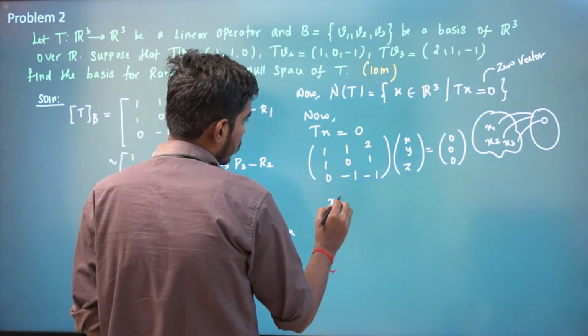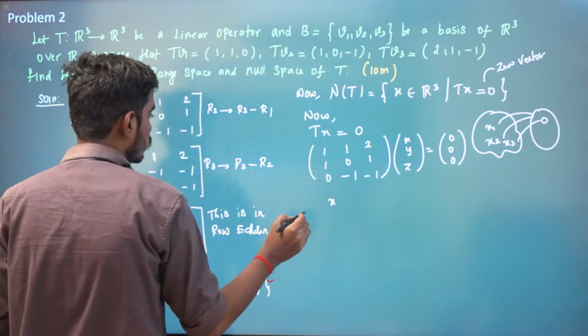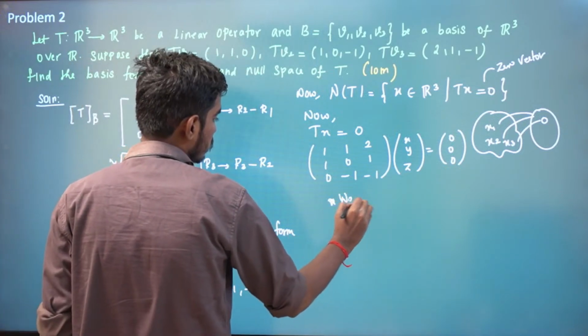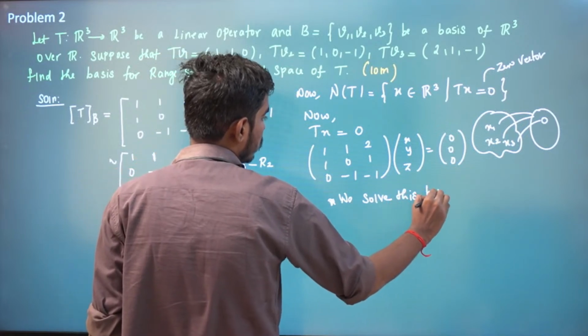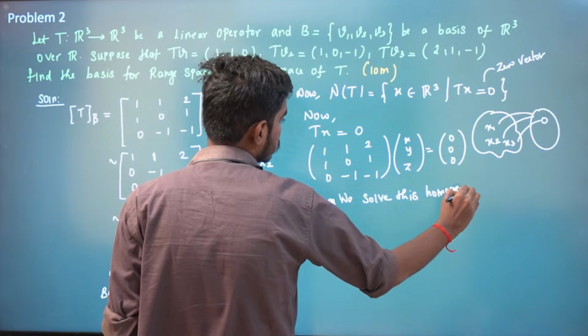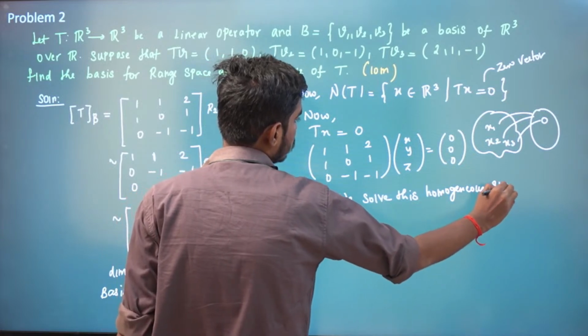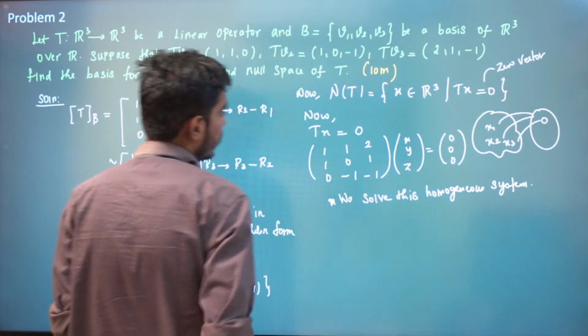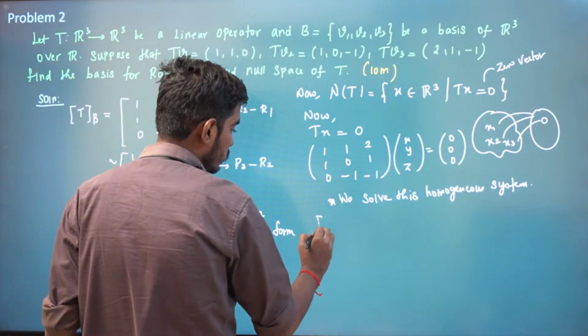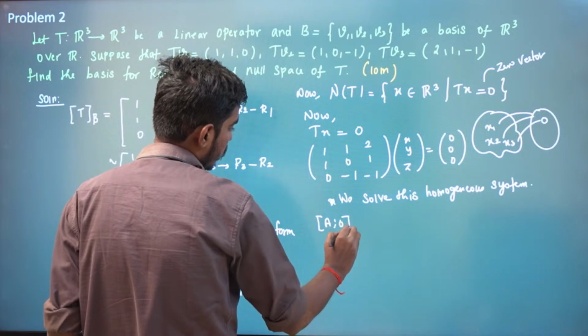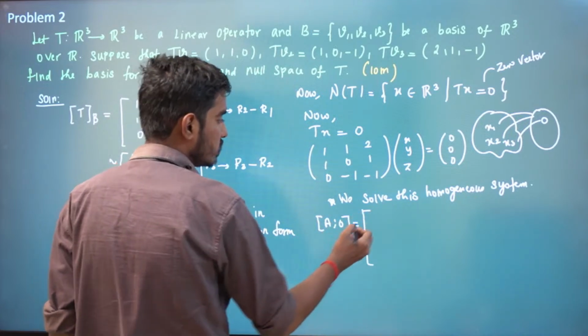So we will solve this homogeneous system to find the null space. For a homogeneous system, we will solve the augmented matrix [A | 0].